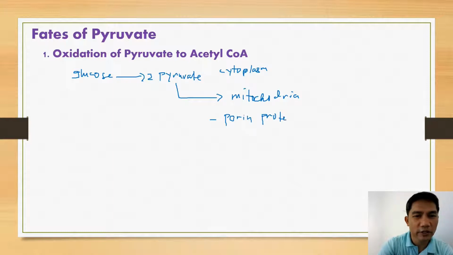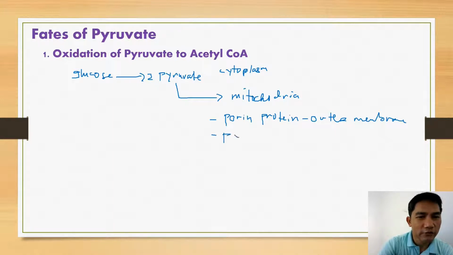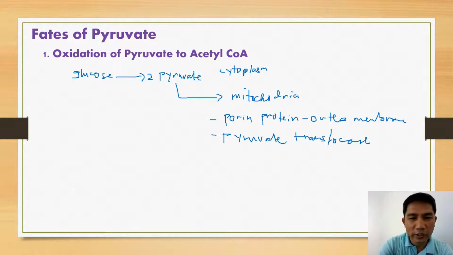These proteins are actually embedded in the outer membrane of the mitochondria. Another protein channel is what we call pyruvate translocase. This pyruvate translocase is actually embedded in the inner mitochondrial membrane.